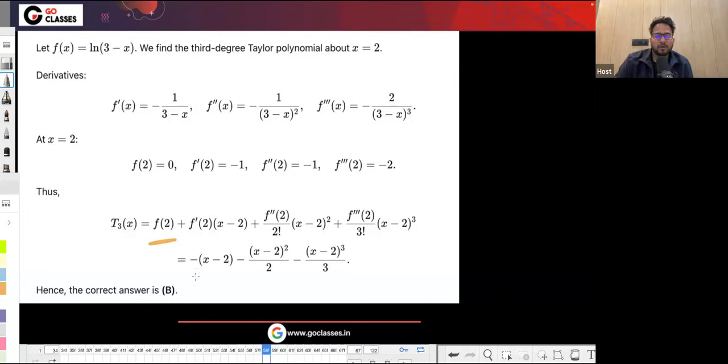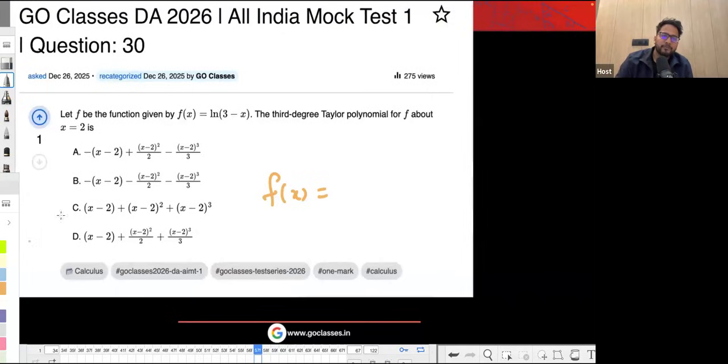If you apply the formula, you will be getting minus x by 2 minus (x minus 2) whole squared divided by 2 and so on. So basically B is the correct answer here. You just have to apply Taylor's formula. Taylor series or Taylor formula is officially written in the GATE syllabus, so that is the reason we have given this question. They have officially mentioned the Taylor formula.